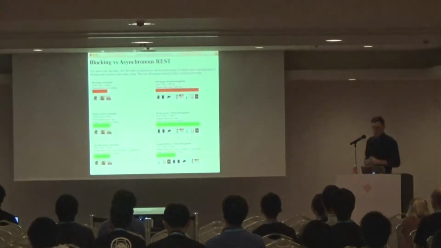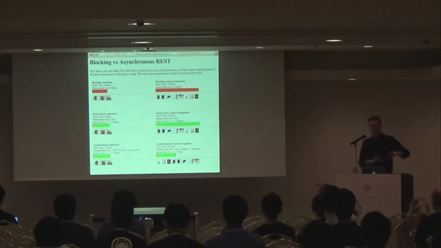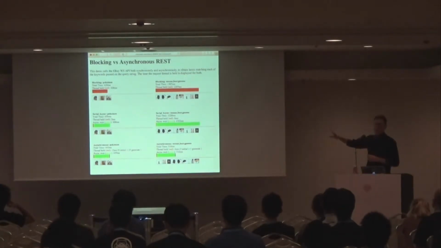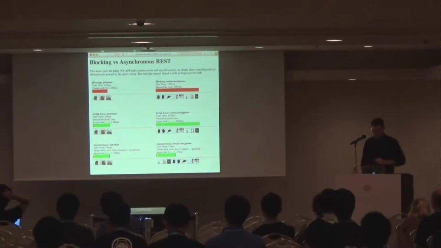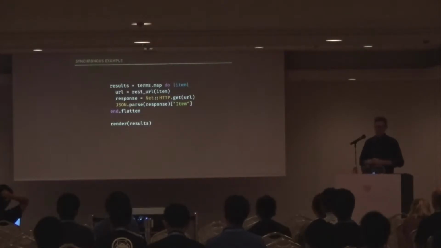It has a landing page, and it makes these requests in a bunch of different ways. The landing page shows different ways of making those API requests, both in a blocking fashion and a non-blocking fashion and a parallel fashion, and records how much time was spent blocking the request thread. Where it's red, the request is blocked, and where it's green, it's not. I'll go over this in detail in a moment, but the key point here is that it's doing this in various different ways. So let's take a look at the example that blocks when it makes a request to